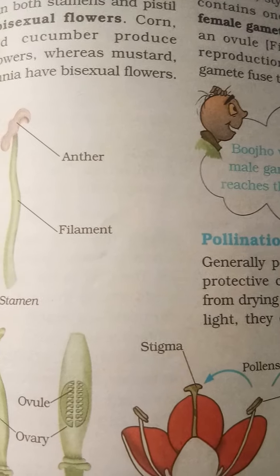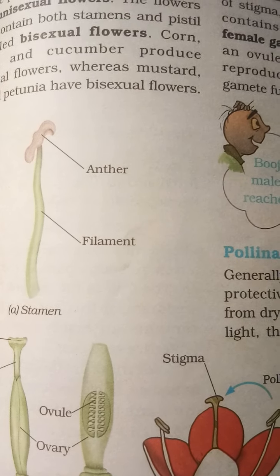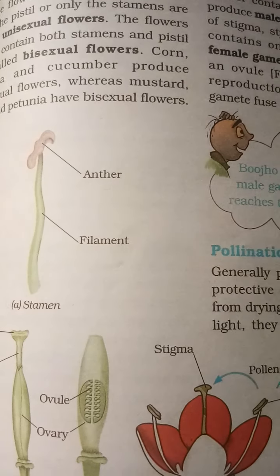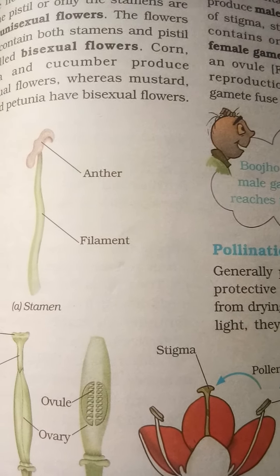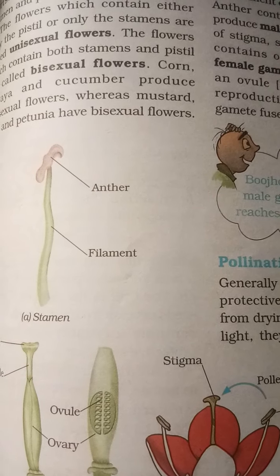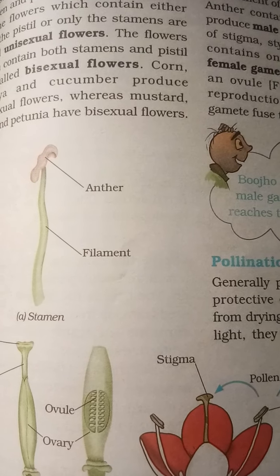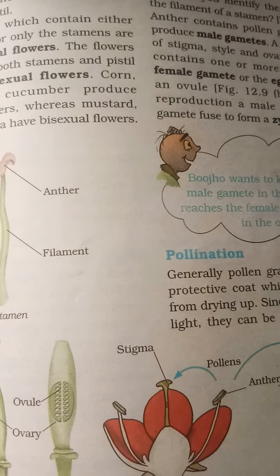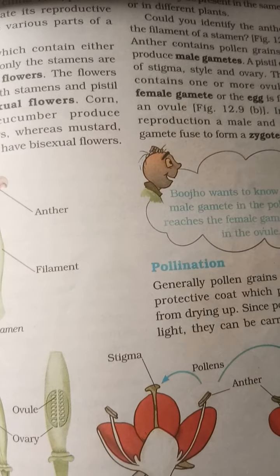The pistil or carpel is made up of three parts: stigma, style, and ovary.